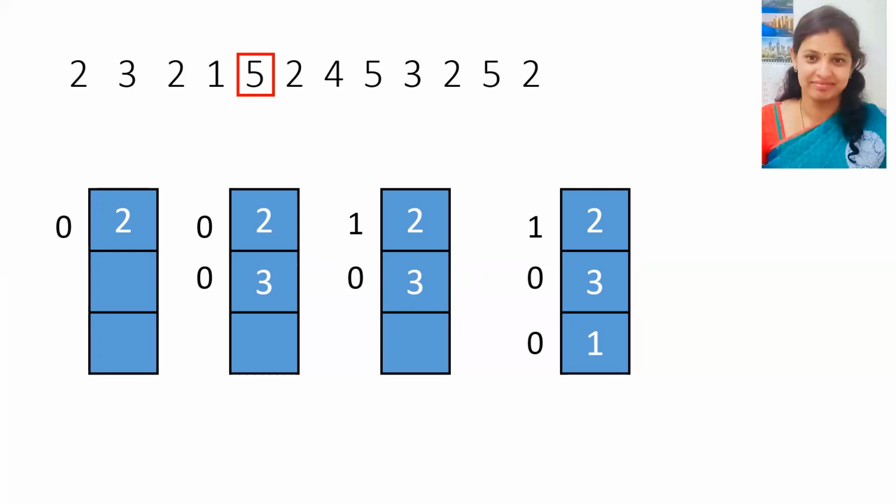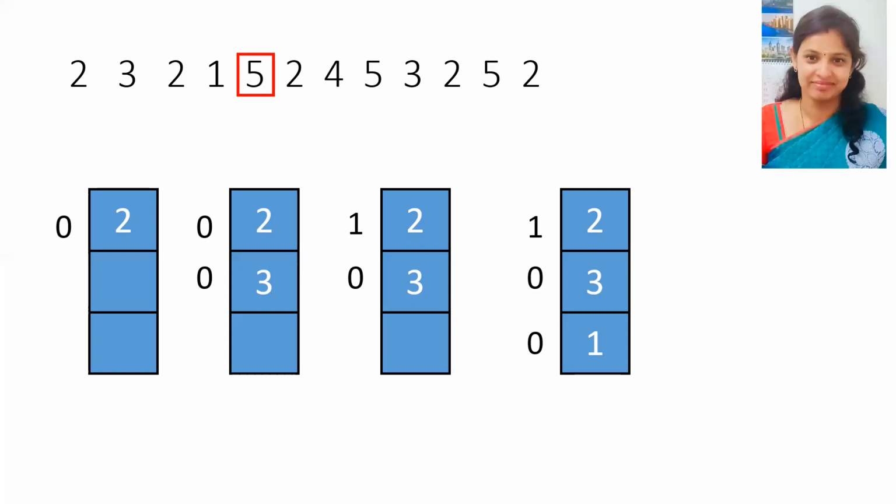2 has come first, and if we use plain FIFO, we would replace 2. But here we are using the second chance algorithm. So we need to take one more factor into consideration, that is the reference bit value. Here 2's reference bit value is 1, so it gets a second chance.